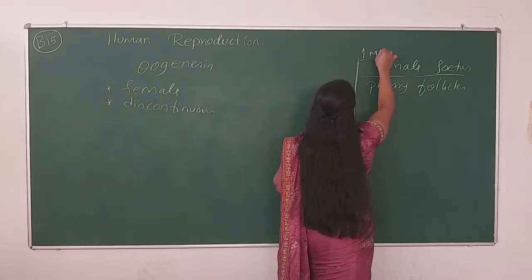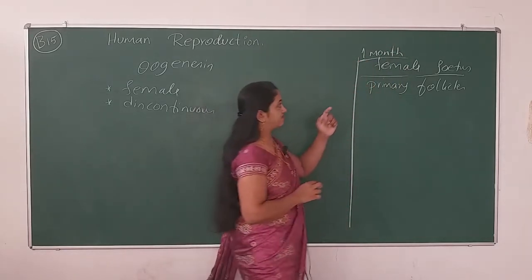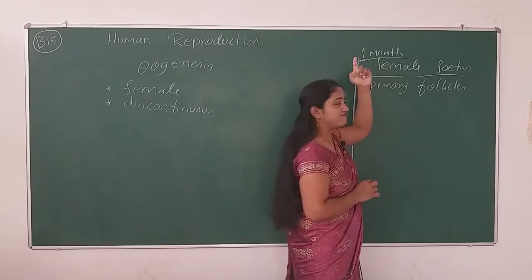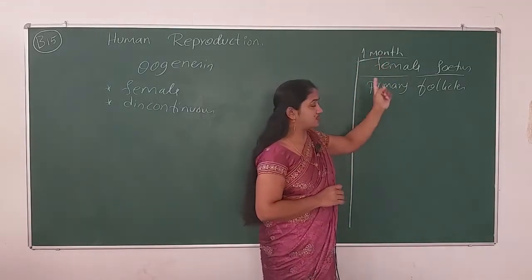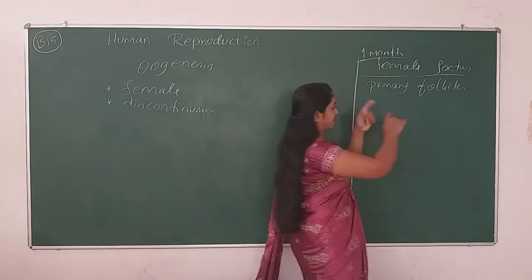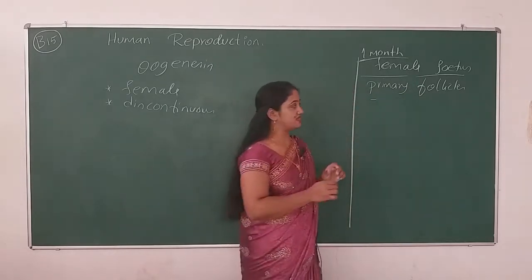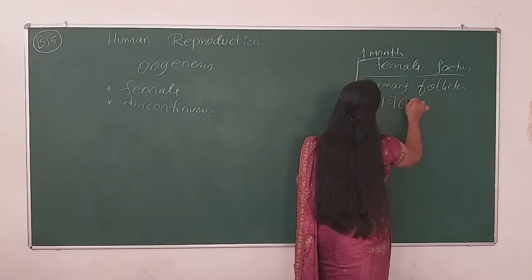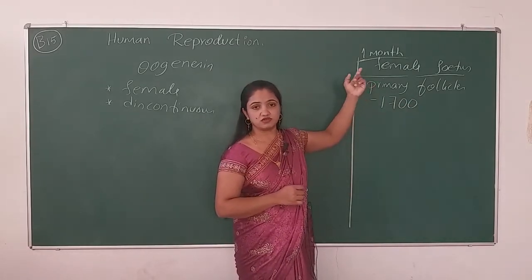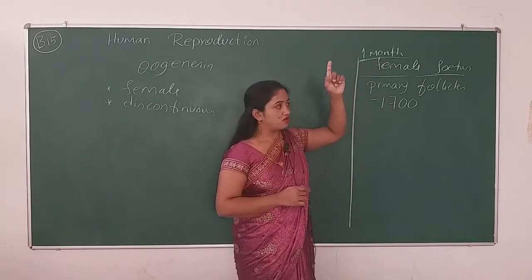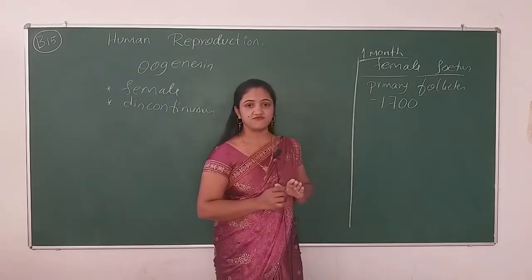Let me mention the gestation period of that fetus too. That gestation period will be only 1 month. When the fetus is at 1 month, the primary follicles begin to proliferate. It starts its production. How many primary follicles will be present? 1700 follicles will be present at the gestation of 1 month. Alright. So these primary follicles will germinate further.